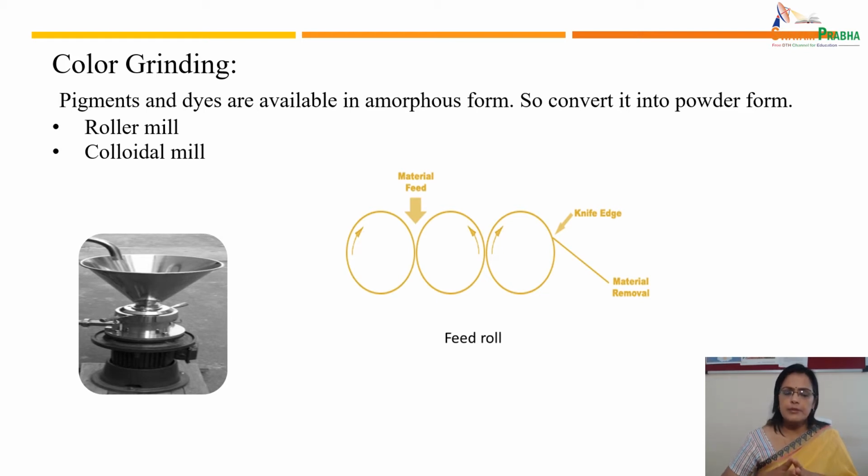Dyes and pigments, available in amorphous form, are converted into powder form by using different mills, like the roller mill, where the material is fed and free rolled. Then a uniform texture is given to the color and pigment by this step.